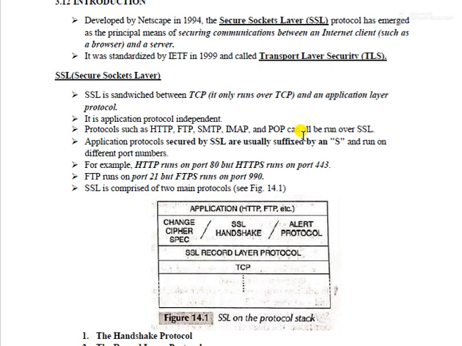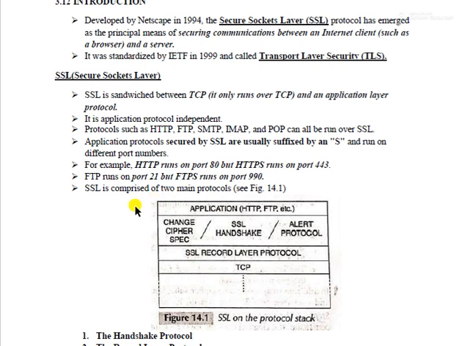We add an S to the existing protocols. HTTP runs on port number 80, but now that it is secured we call it HTTPS. That S indicates secured, and it runs on a different port number, which is 443. FTP runs on port 21, but FTPS runs on 990.